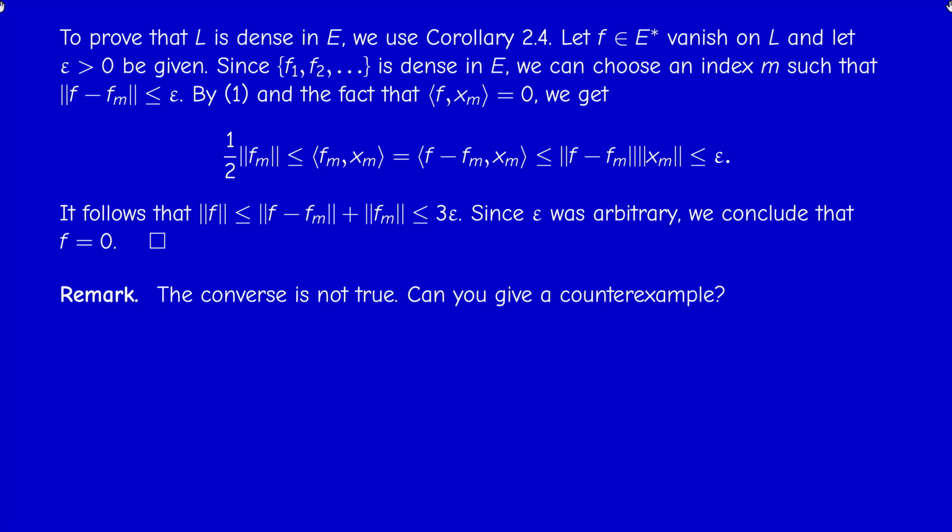But now you should be able to give a counterexample for the converse. So give an example of a separable space whose dual is not separable. I may ask you this question in the exam.